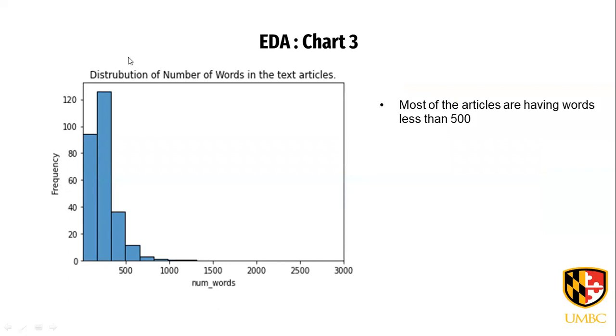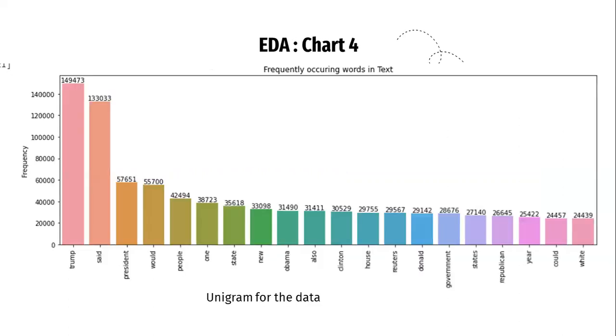This is the distribution plot of the text processing, and from this graph we can see that most articles have fewer than 500 words. And these are the frequently occurring unigrams in the text.